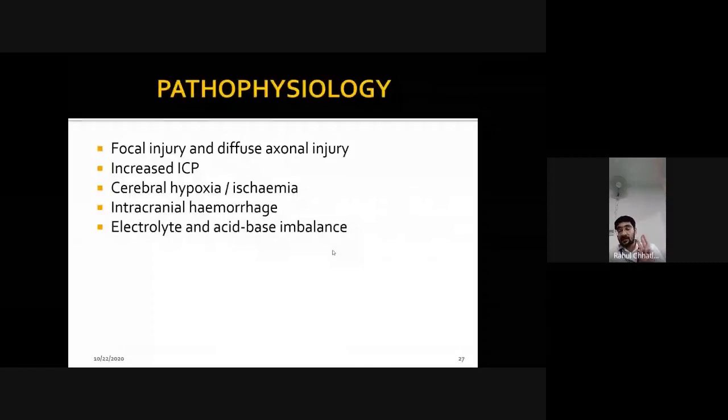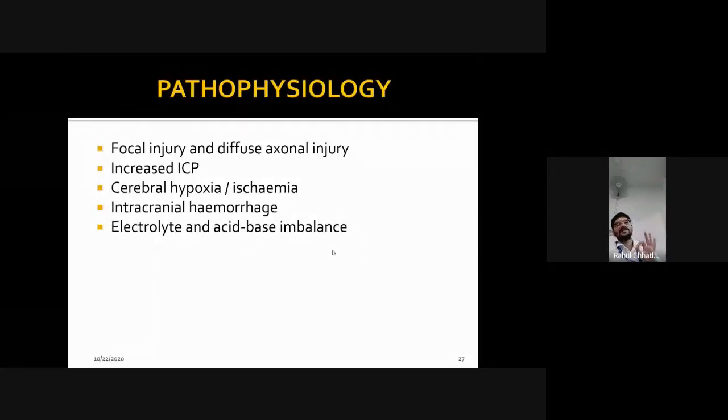Cerebral hypoxia and ischemia, the third important thing. Oxygen level decreased in the body and there is increased demand. Injury has caused damage, but that is still reversible if there is a stage of ischemia. But the body cannot supply that much oxygen, so it will lead to secondary change. That is the third thing, pathophysiology.